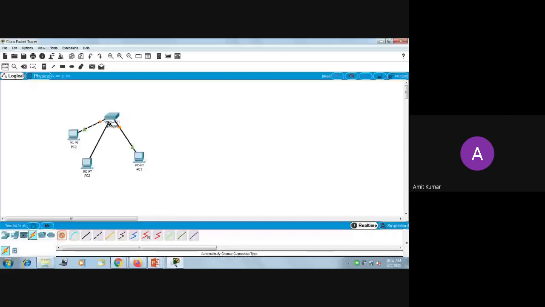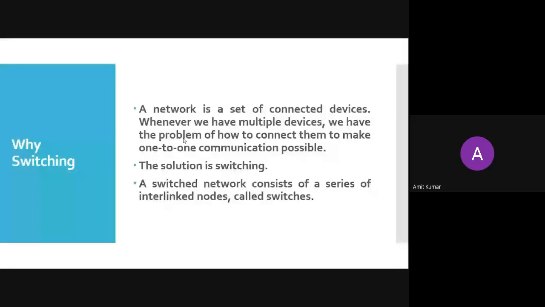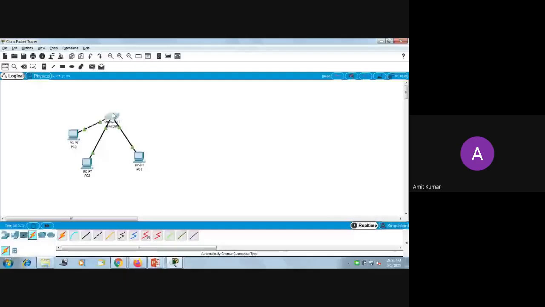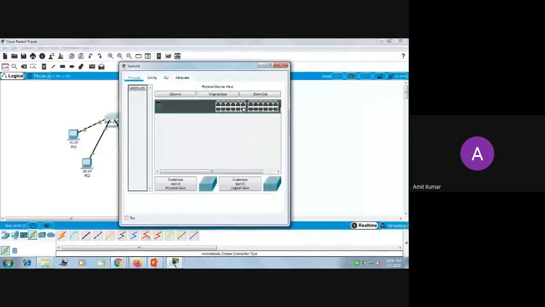So in this fashion, we are able to connect more devices on the network. So that's why switches came into the picture. Now this solution has come up, and this is known as switching. A switch network consists of a series of interlinked nodes called switches. So here we have a node. If you double click on this, you can see the different nodes there. These nodes are connected, and these are known as switches.